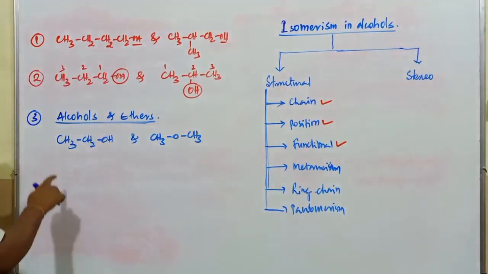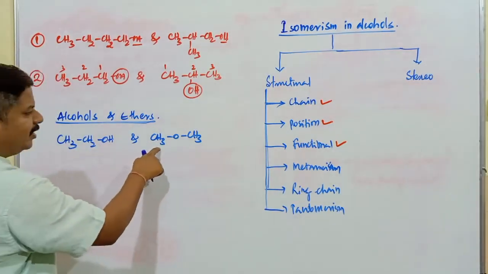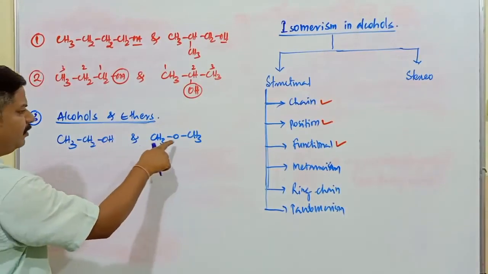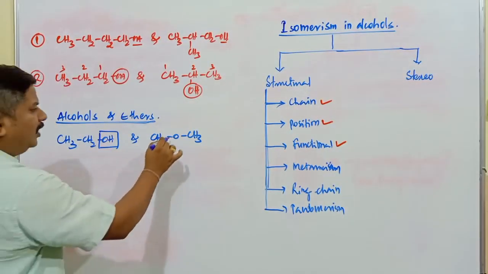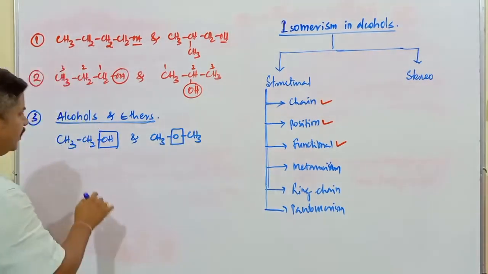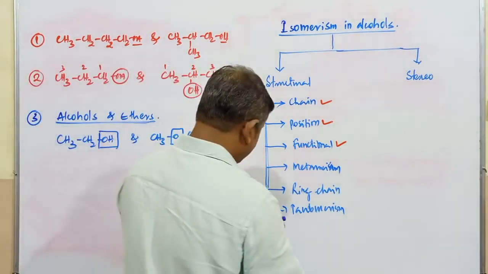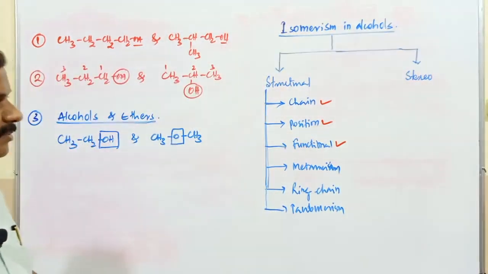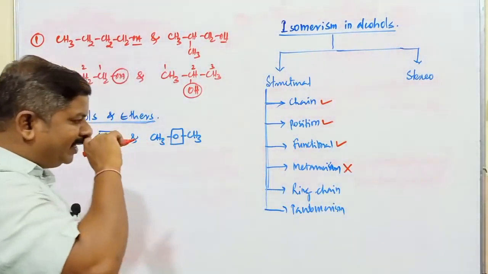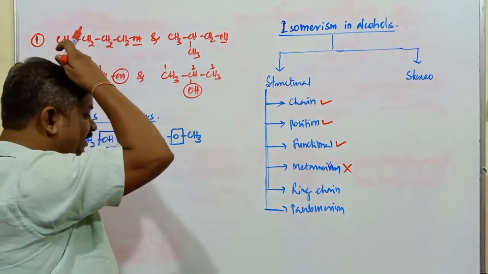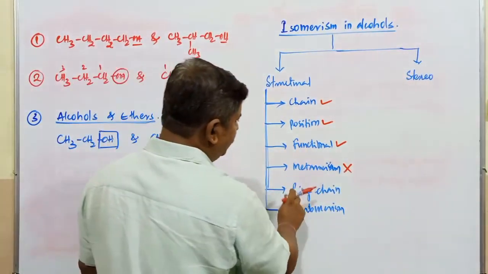Check the molecular formula: 2 carbon atoms, 6 hydrogen atoms, 1 oxygen. Same molecular formula, but this one contains an alcohol group and this is an ether functional group. So alcohols and ethers are functional isomers. Chain isomerism is possible, position isomerism is possible, functional isomerism is possible, but metamerism is not possible in this compound because OH is a terminal functional group, always present in a terminal position.